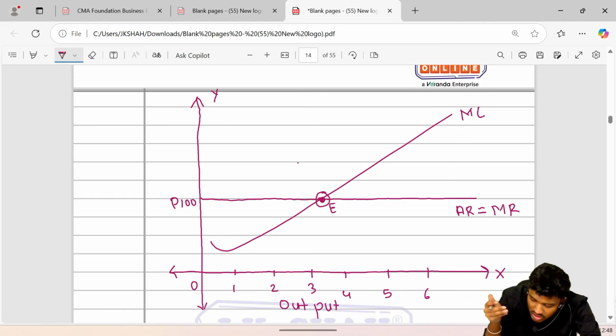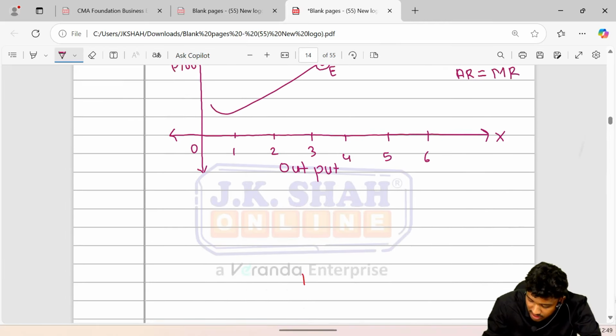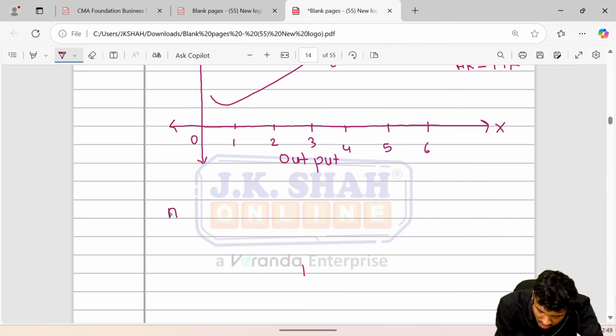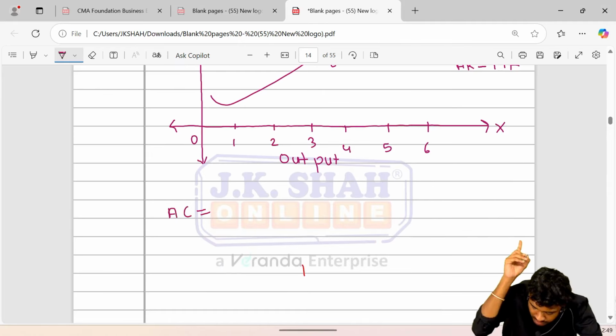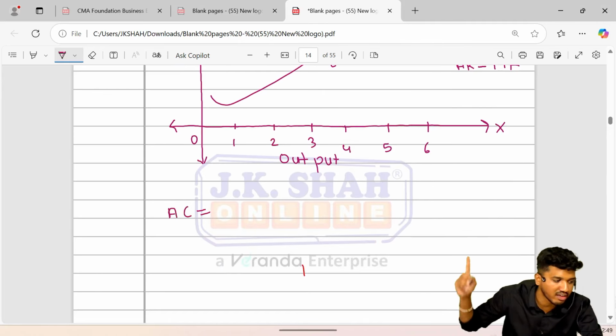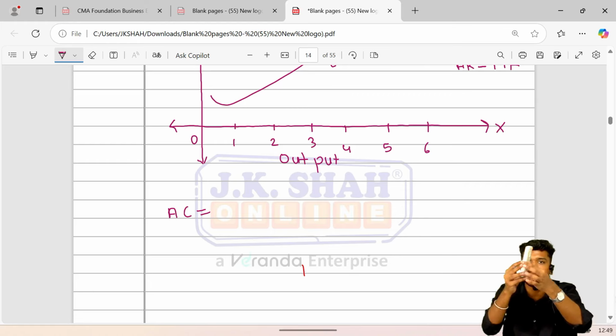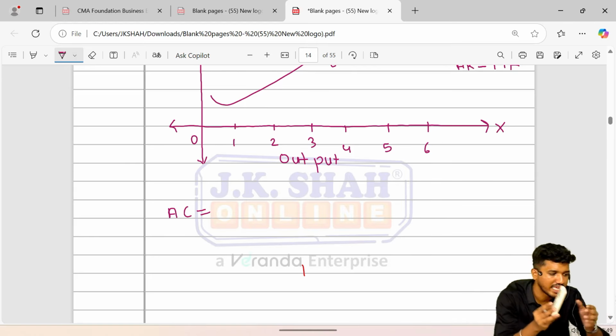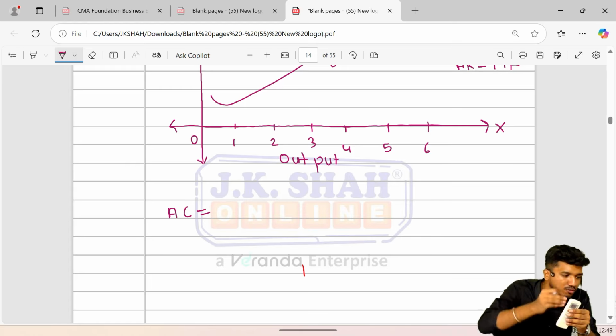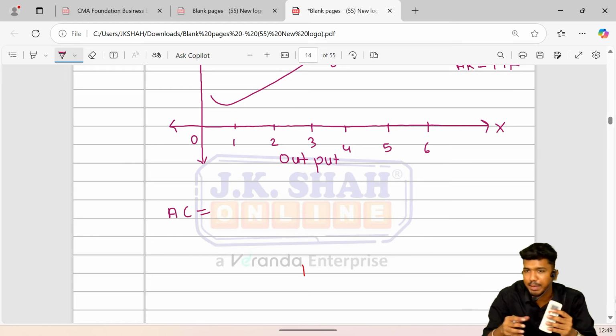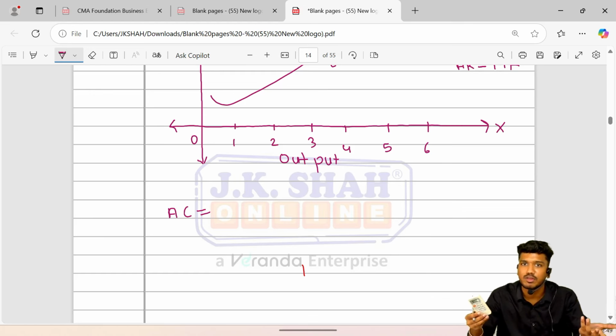See, the amount of money which is coming into your business is 100. Okay, and see, average cost. What is average cost? Sir, it is a cost per unit. The expense that went out of my pocket to make one unit is the average cost. To make one product, variable cost has gone and fixed cost has also gone. To make one product you need variable cost plus fixed cost.